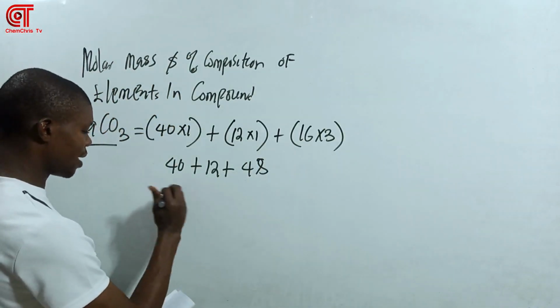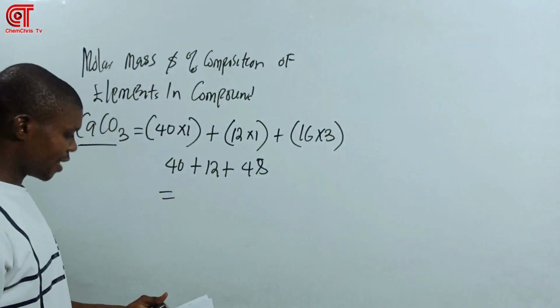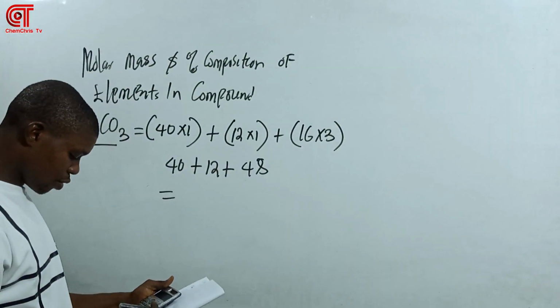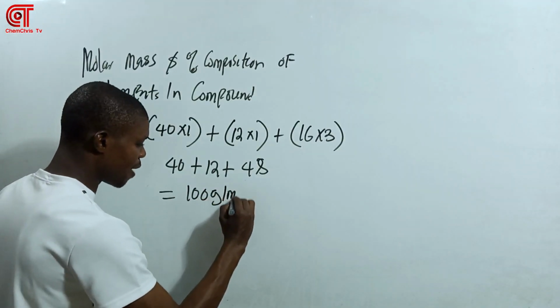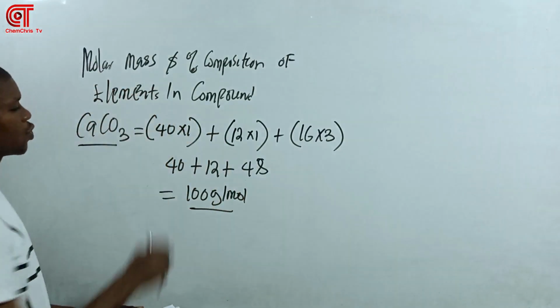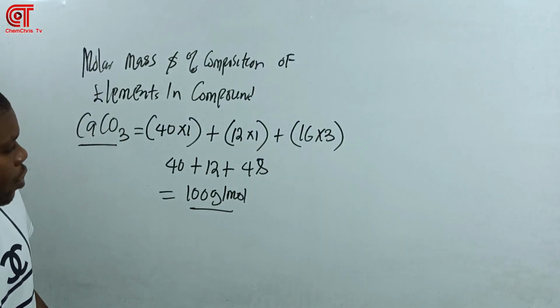So you want to add this together here: 40 plus 12 plus 48. Here we have 100 gram per mole. So that was the first one, and you will see something like this in your exam.